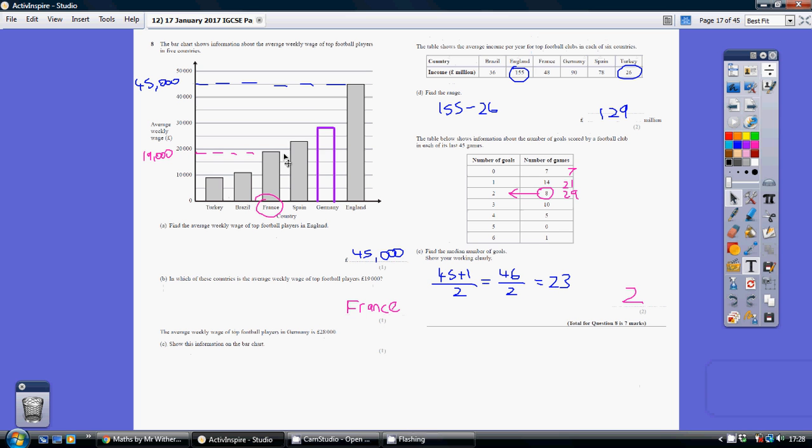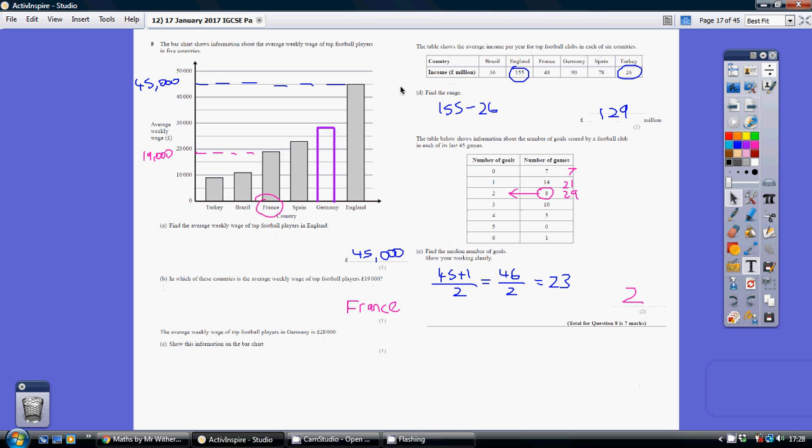So make sure you go beyond the 25,000 and then try and make sure this line here is beyond halfway along here. Exactly halfway would be 27,500. So make sure that line there is a little bit over halfway between there and there.